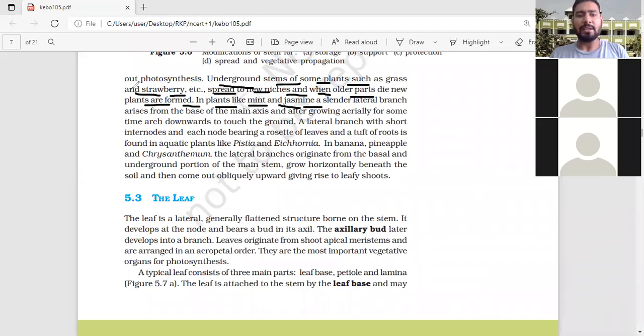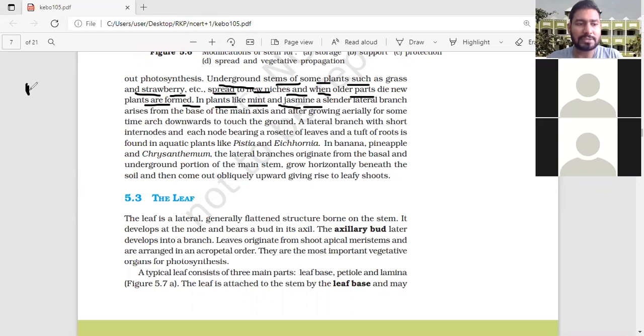Listen. Now these are talking about the subaerial modification. Aerial modification, that is thorn, and they have also given modified stem and stem tendril. There is also cladophyll and cladode. Clear? So these are also modifications of stem. You have to learn cladode and cladophyll. These are two modifications of stem. Now we are going to talk about the subaerial.